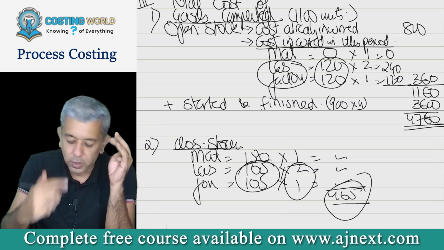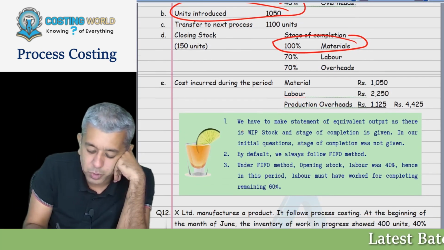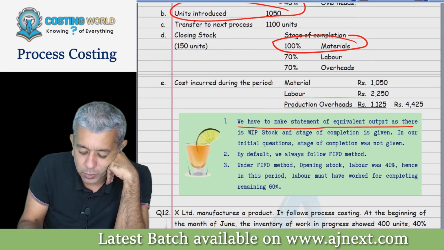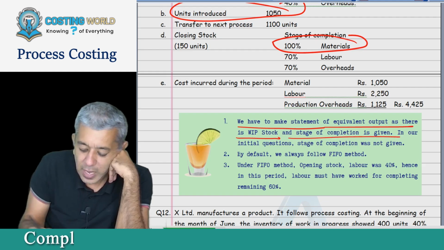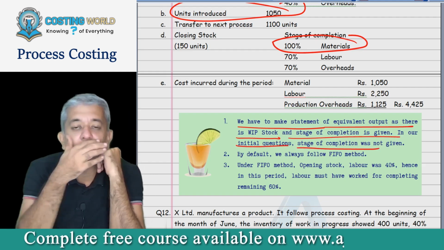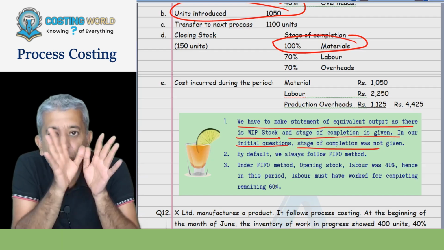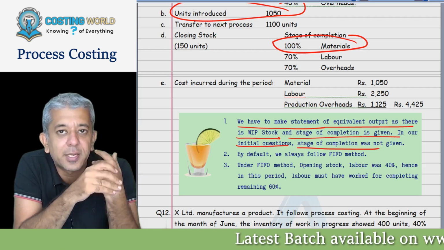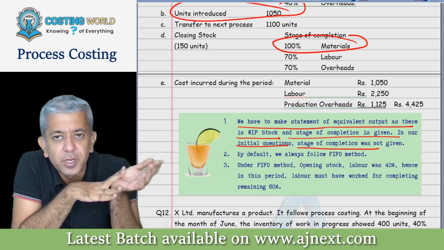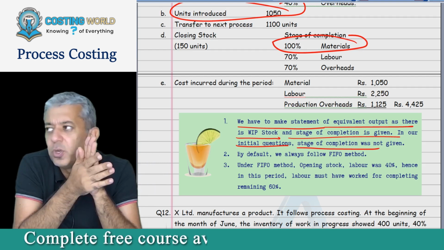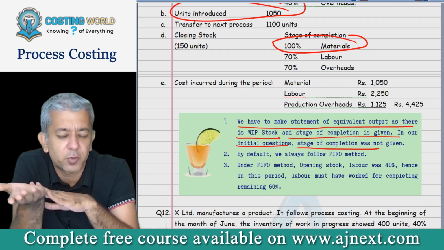Yes, sir. Okay, so next question you are supposed to be doing, but I am just reading the gist of this question. We have to make statement of equivalent output as there is WIP stock and stage of completion is given. In our initial question, stage of completion was not given. Now somebody can always ask, sir, in the first 3 questions, why this thing was not taught? Because there was no WIP stock at that time. When we started first day, you did not have stock, which means you did not have stage of completion. So I could not have taught you these things.